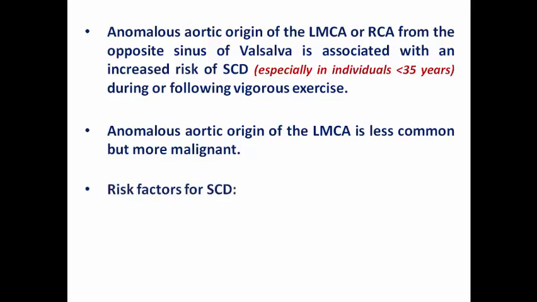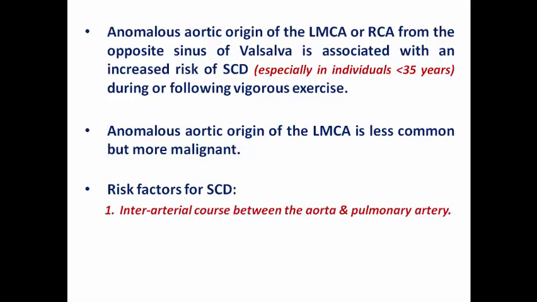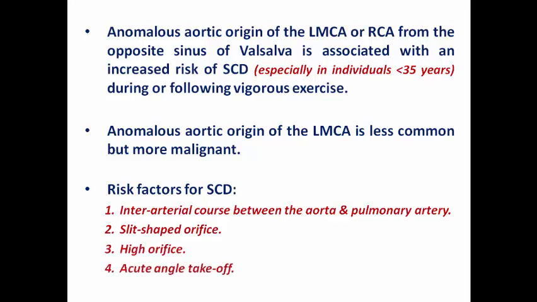And what are the risk factors here for sudden cardiac death? Because not all coronary anomalies are the same. The interarterial course of the coronary between the aorta and pulmonary artery, which is common for the left main coronary artery, a slit-shaped orifice, which contributes to exercise-induced ischemia, a high orifice of the coronary artery, acute angle takeoff, and intramural course, including its length. So all these factors contribute to much more ischemia and so a higher risk of sudden cardiac death.